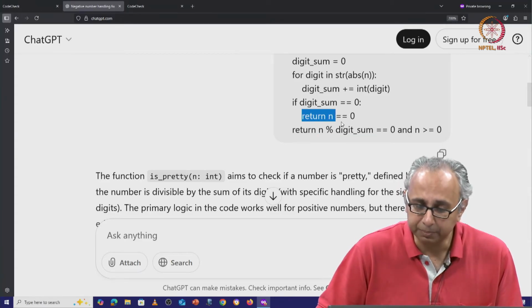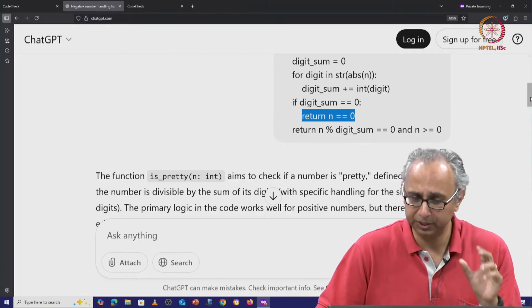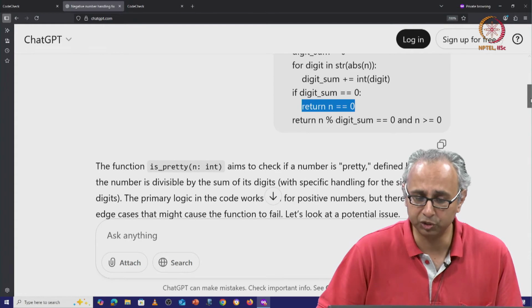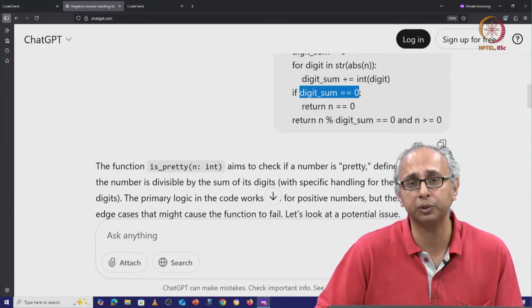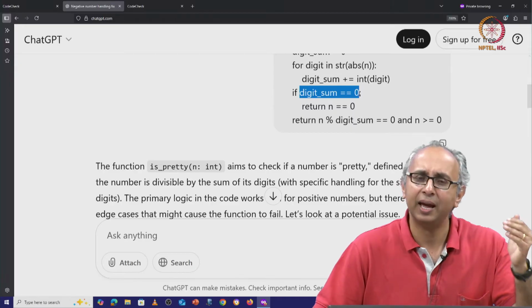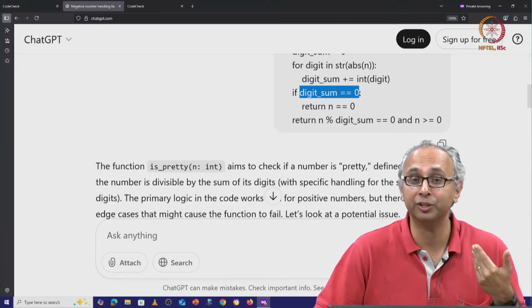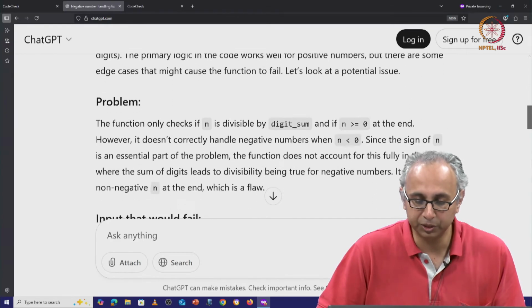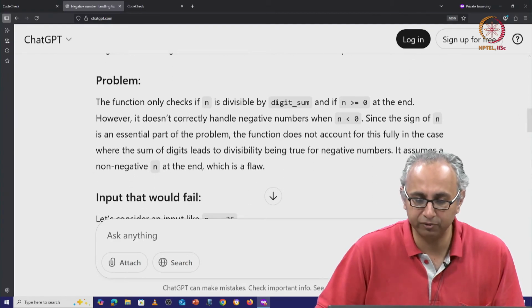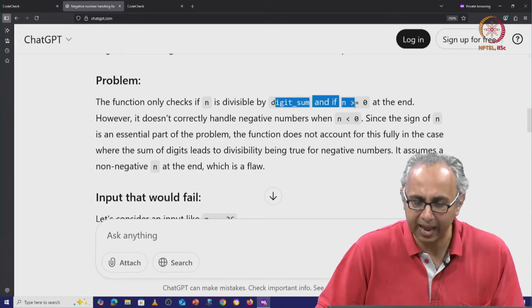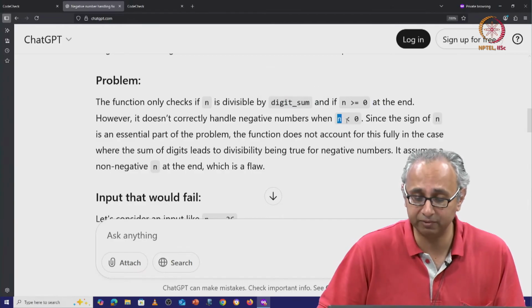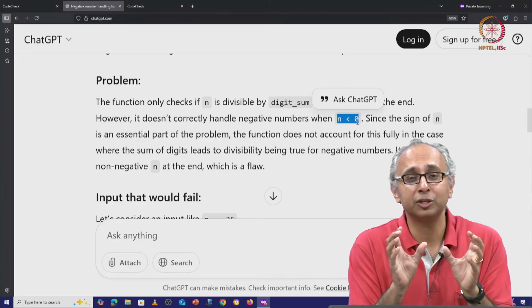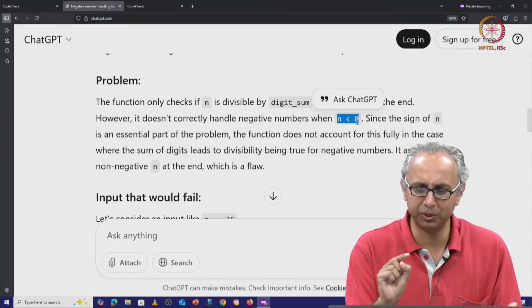There is another return statement up here, but for now ChatGPT is focusing on the last condition, and this happens when the last return statement is executed, of course, in the case when digit sum is not equal to 0. So this is a special case, and ChatGPT is focusing first on the general case. So let us continue with its explanation. It's saying in the end it's checking if n is divisible by digit sum, and if n is greater than or equal to 0. However, it doesn't correctly handle negative numbers.